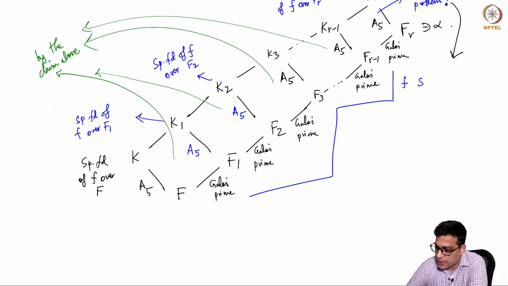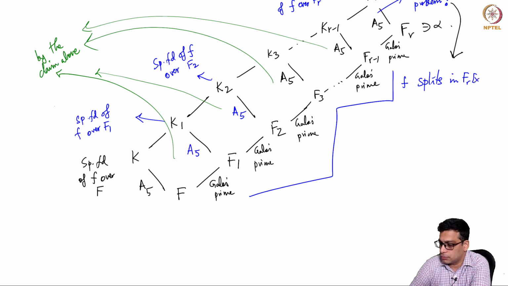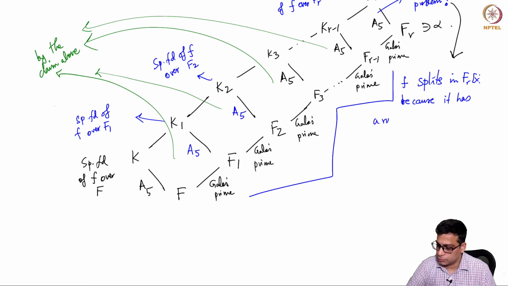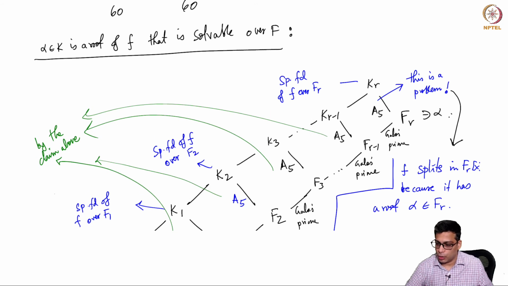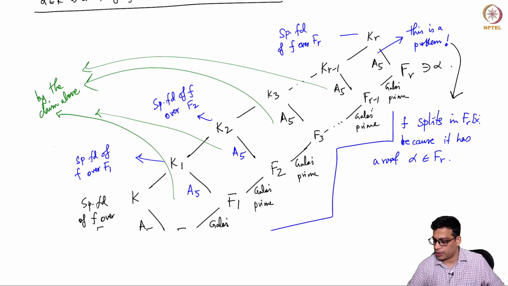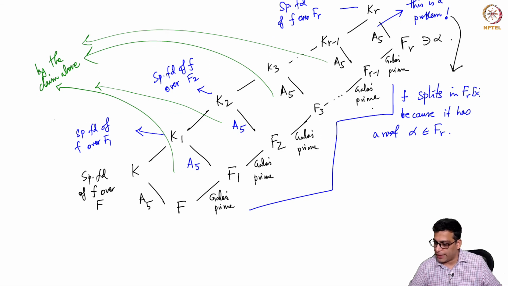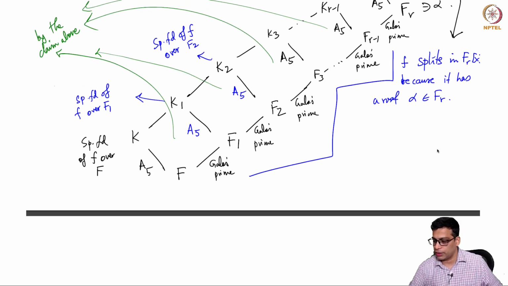Because f has a root in Fr. The whole tower was constructed so that the last field in the tower contains a root. So f has a root in that field.